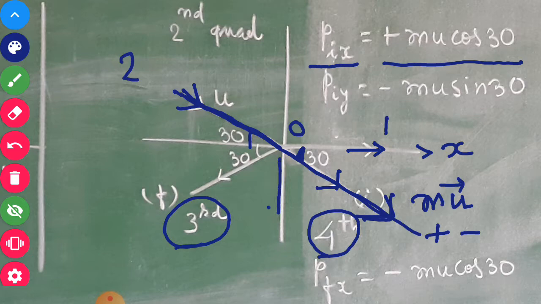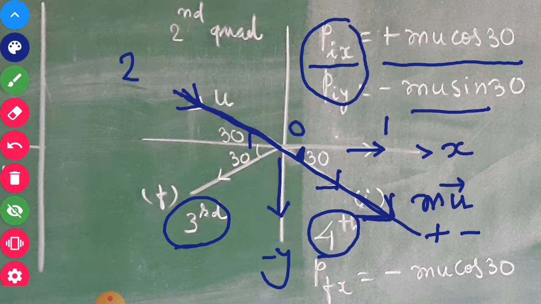And the y component will be in this direction. Now this direction is the negative y axis, so it will be minus mu sine 30. So these are the components of the initial momentum in the x and y directions.